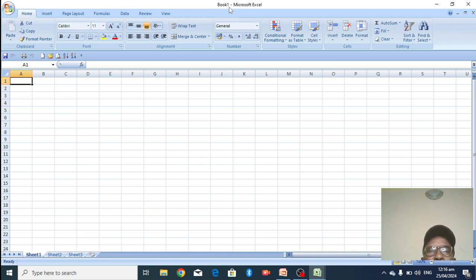A workbook contains other sheets, just like your textbook. You have textbooks like mathematics, English, physics, and chemistry, and all of them contain pages and sheets. So also Excel is a book. It has many books, and they also contain sheets. If you go down, you see we have Sheet 1, Sheet 2, Sheet 3. You can go further and create more sheets, Sheet 4, Sheet 5, and so on.